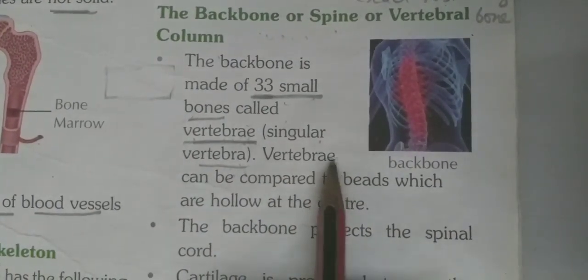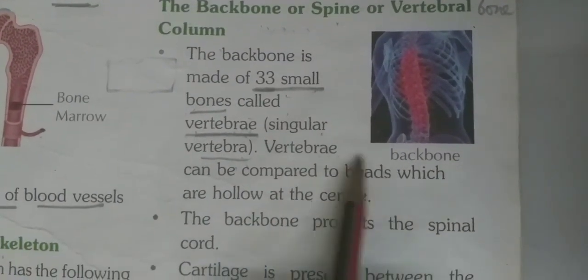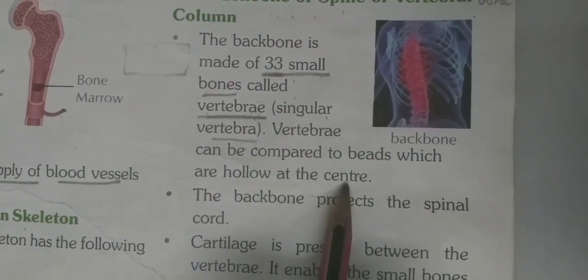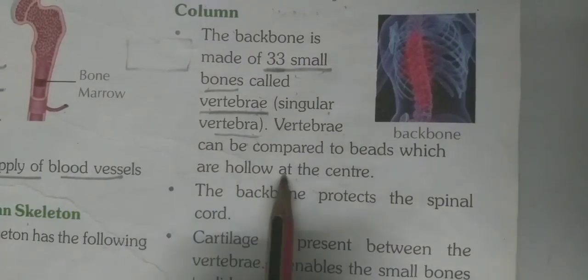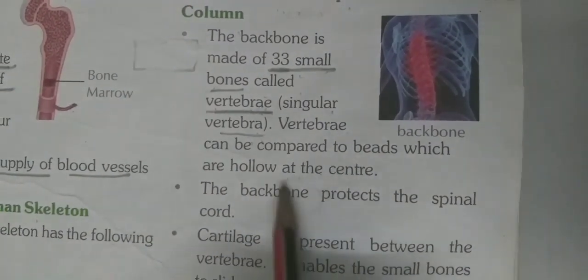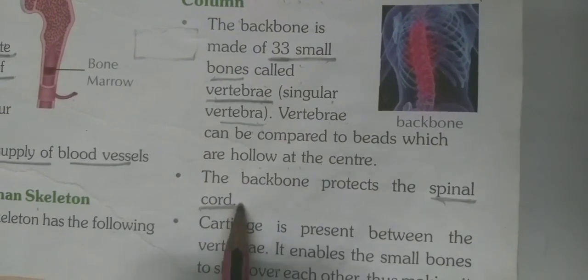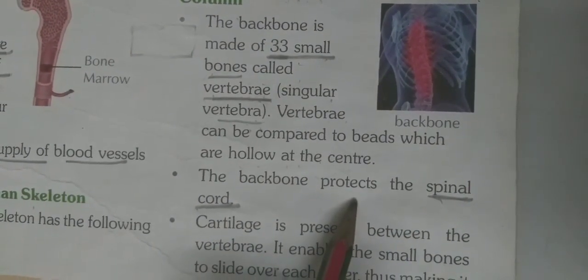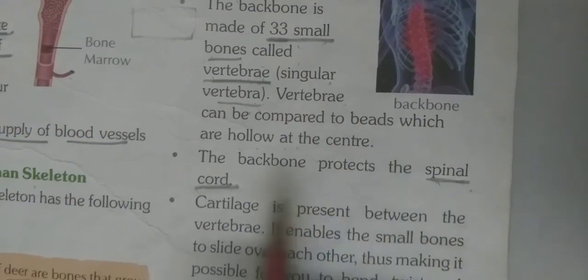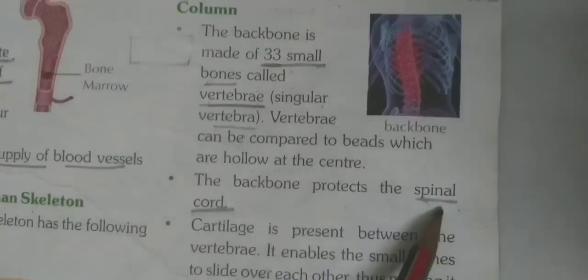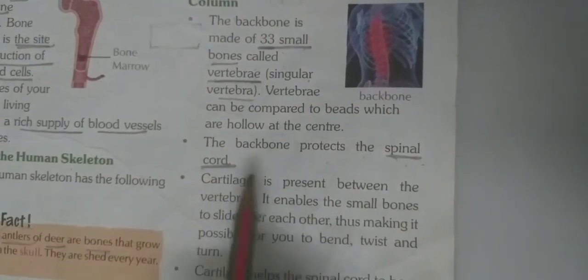These vertebrae can be compared to beads, which are hollow at the center. And these are hollow at the center for which purpose? So that the spinal cord gets proper protection from the outer jaw. So the second point they have given, the backbone protects the spinal cord.